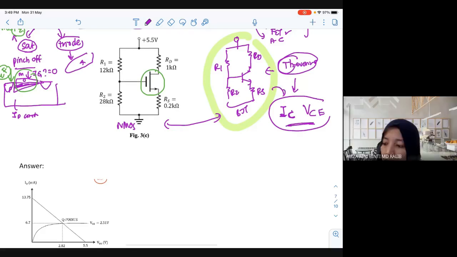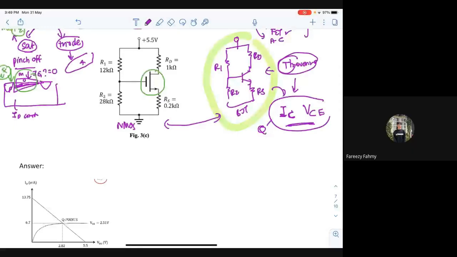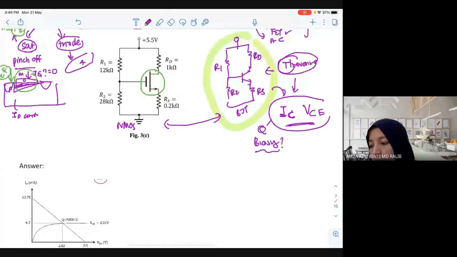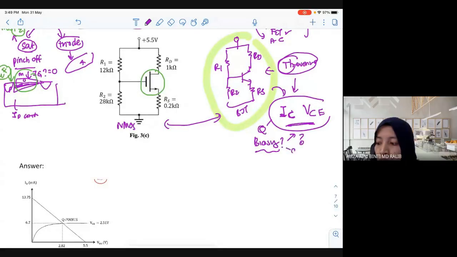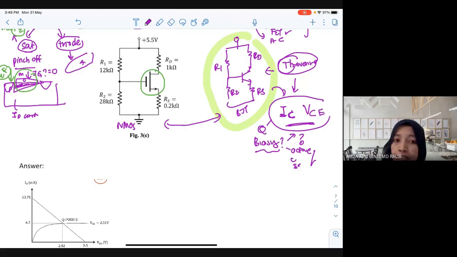What are we looking for? Yes, the keyword is biasing. What is biasing, Farizi? Finding the Q point for amplification. Okay. Why do you need to find that Q point? What is the actual purpose? To find the region, whether it is active, cut off, or saturation. Okay, thank you Farizi.